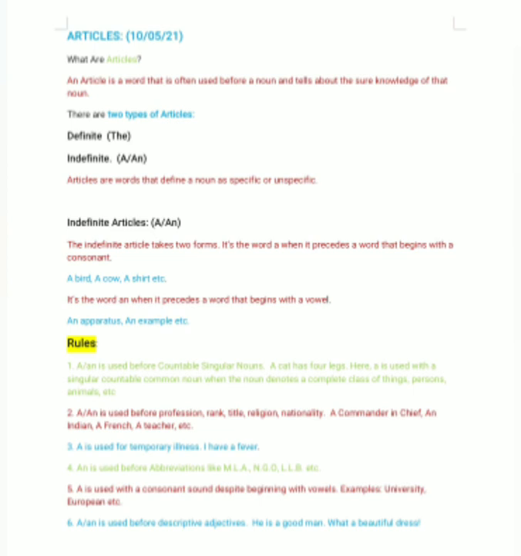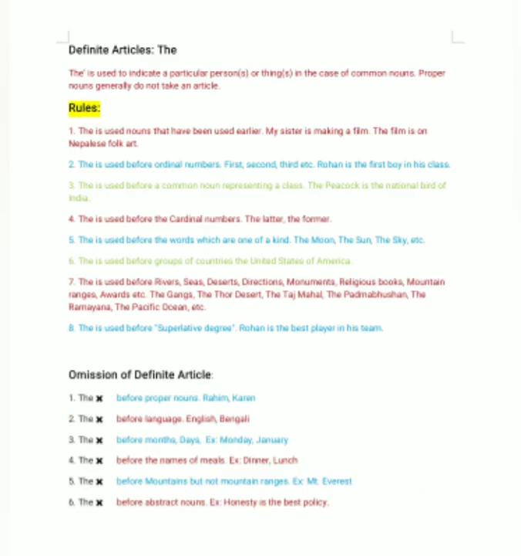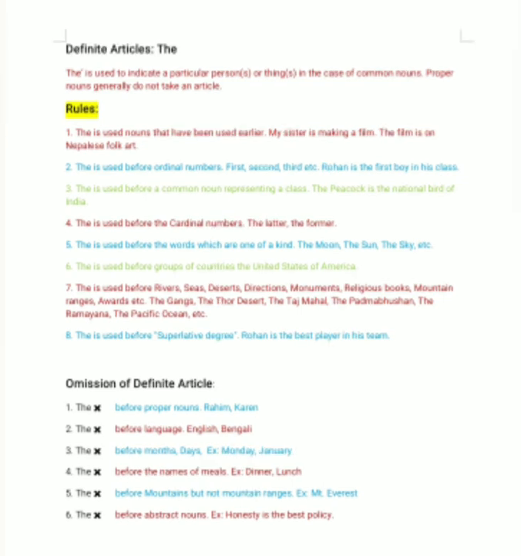Then a or an is used before descriptive adjectives. Now what does the word descriptive adjective mean? If I tell you he is a good man, here the word good is an adjective which is describing the character of a man. So because of that, a is written before the word good. Another example, what a beautiful dress or what a beautiful scenery. Here the word beautiful is a descriptive adjective because it's describing the words scenery and dress. So because of that I have written a before beautiful.